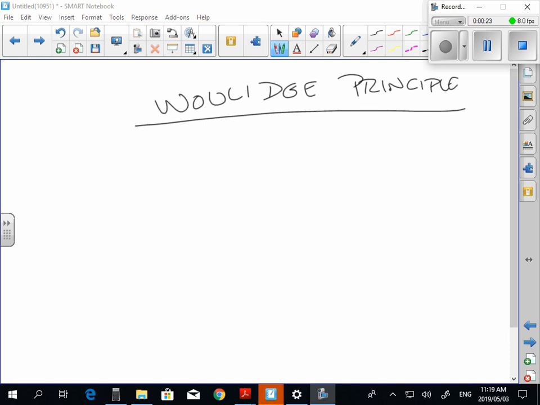So I do have this in the notes that I'm going to hand out next week, but I want to just do it with you today, just before we do this next example, because it's got a consideration of Woolidge. It doesn't affect the answer at all, but it's where you need to consider Woolidge for the first time. Now, if you're 4861 or 2, you can get this. Okay, and let me just explain. So let me just do an example which will explain the Woolidge principle to you.